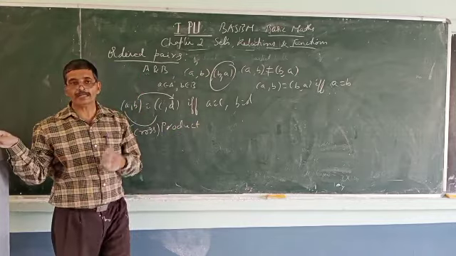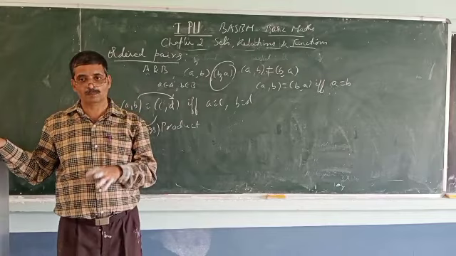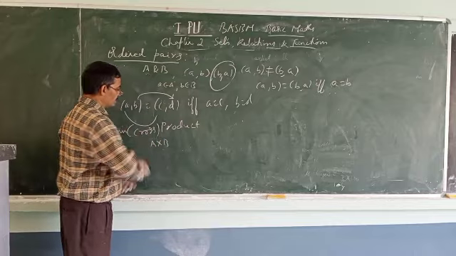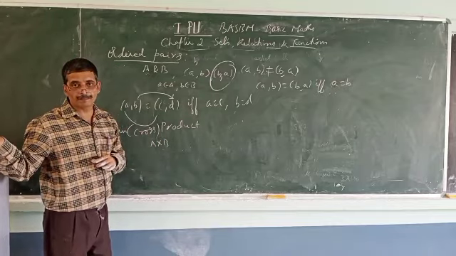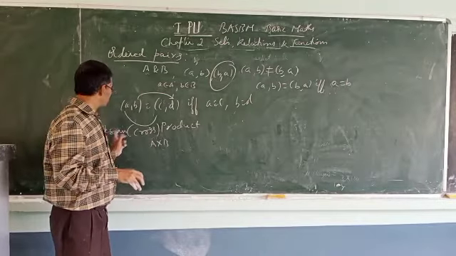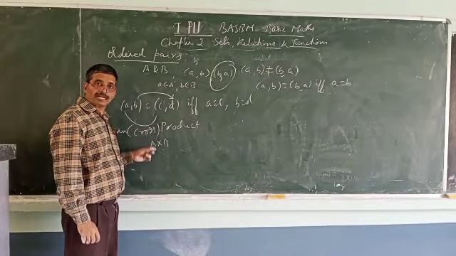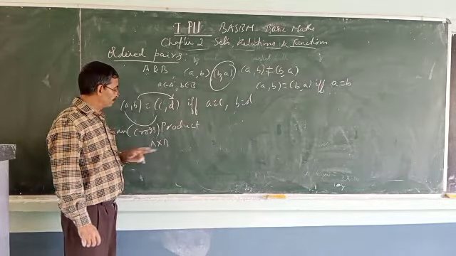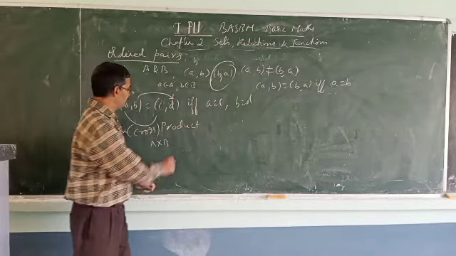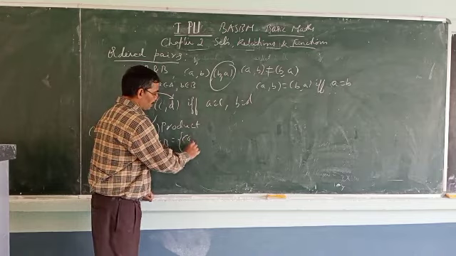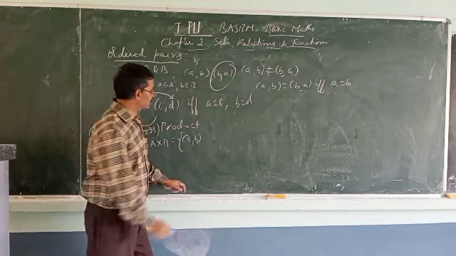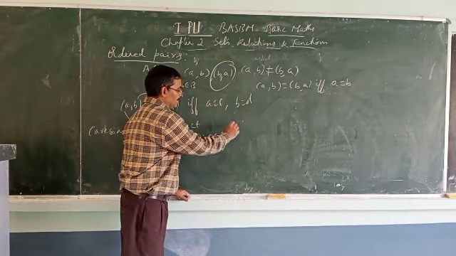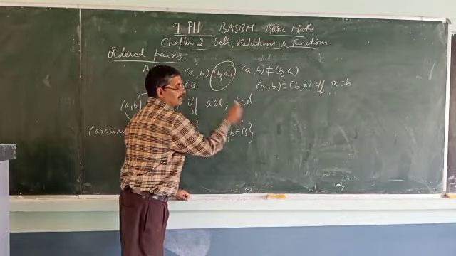So, if A and B are two non-empty sets, both are non-empty sets, A cross B is called the Cartesian product or cross product of A and B. This is referred to as the cross product or Cartesian product of A cross B, where A and B are non-empty sets. A cross B is defined as the set of all ordered pairs (a, b) such that a belongs to the set A, b belongs to the set B.